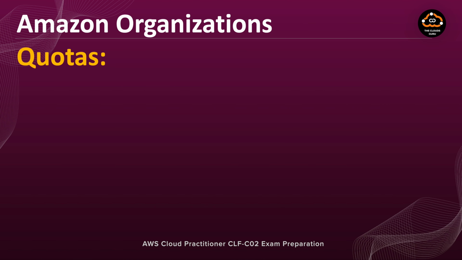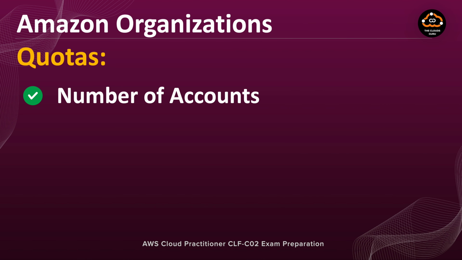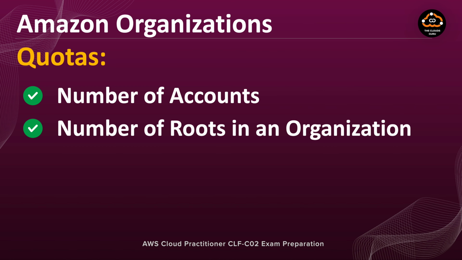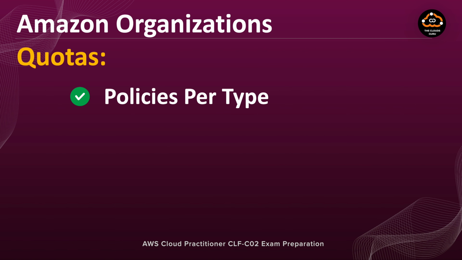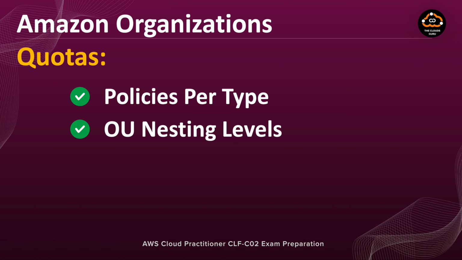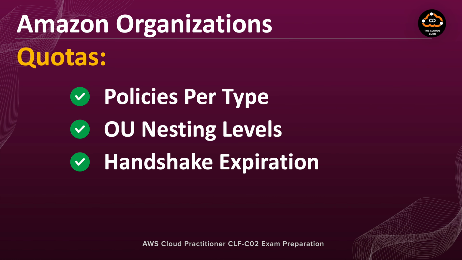AWS Organizations quotas: Number of accounts: default maximum of 10 accounts per organization. Number of roots in an organization: limited to 1. Number of organizational units: up to 1,000 OUs in an organization. Policies per type: up to 1,000 per policy type. OU nesting levels: a maximum of 5 levels deep under a root. Handshake expiration: invitations expire after 15 days, and handshake records are deleted after 30 days of completion.